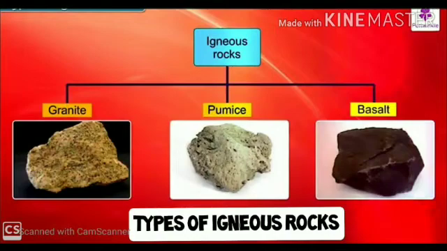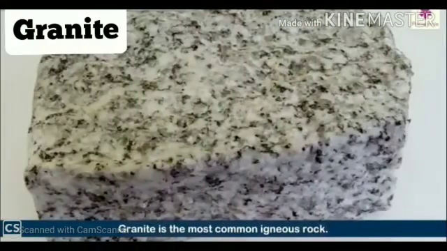So there are different types of igneous rock. The first is granite, then pumice, and then basalt. Okay, so हम इसके बारे में भी डिटेल में we'll read it out. So the first one is the granite. The granite is the most common igneous rock.